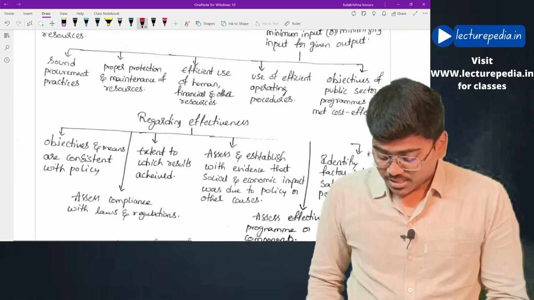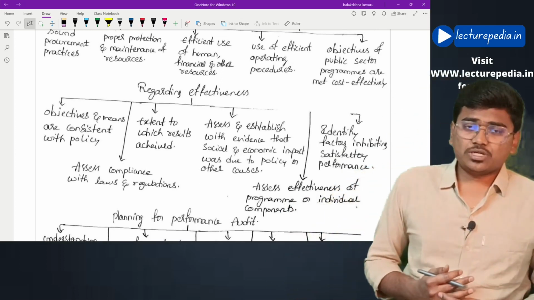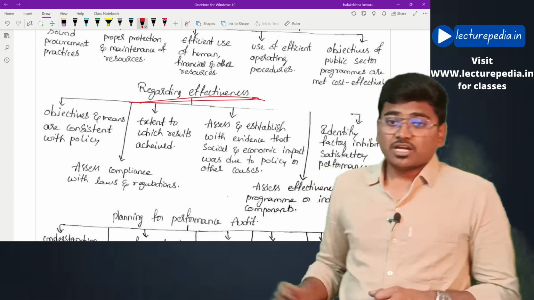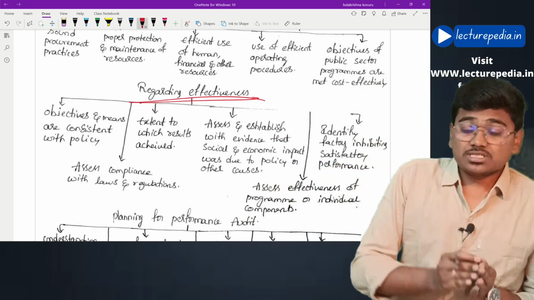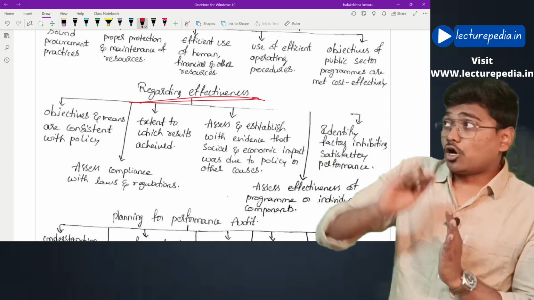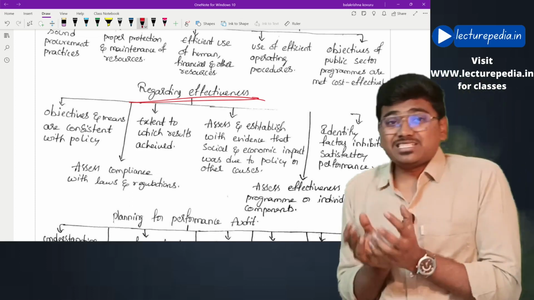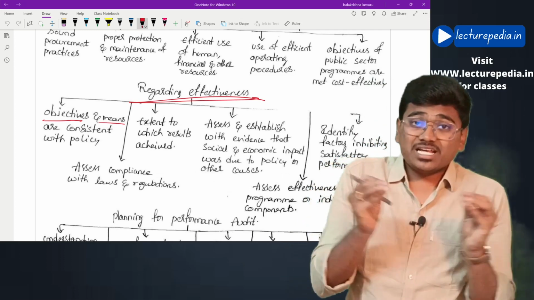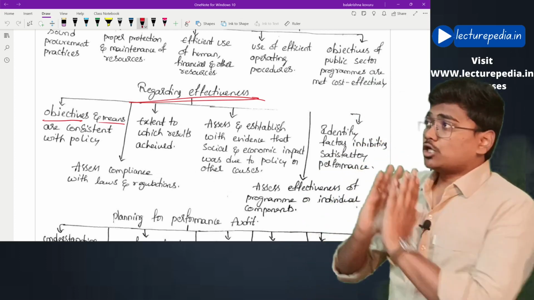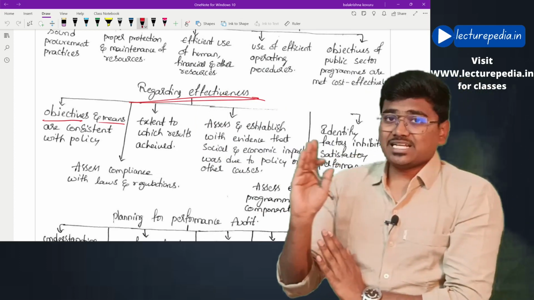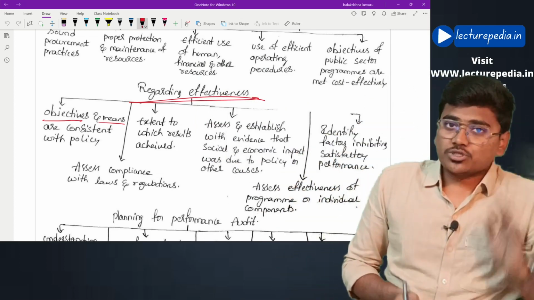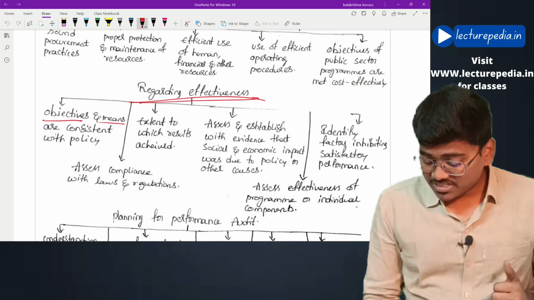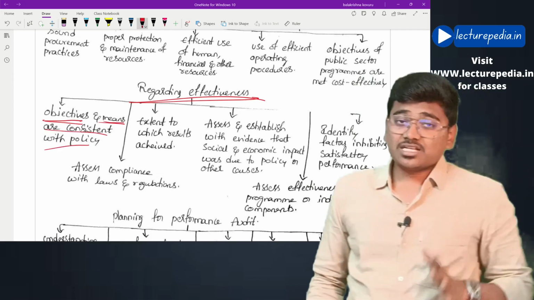Now, in order to determine this effectiveness, the auditor will check the following. First of all, he will see what are the objectives that have to be achieved, and in order to achieve those objectives, what are the means that have been provided. Objectives and means, and whether there is a proper correlation between them. If you want to achieve a particular objective, then you have to proceed in a particular manner, but if you are doing completely the opposite, that is not permitted. So the auditor will check whether objectives and means are consistent with the policy or not.